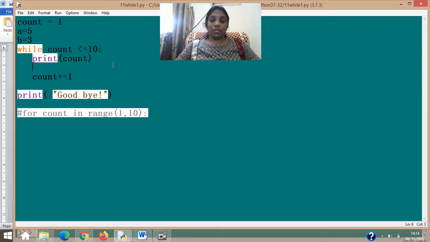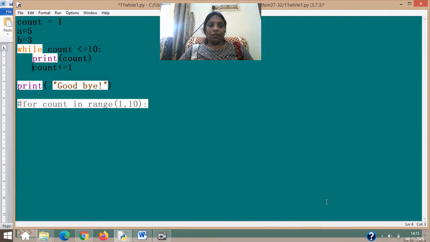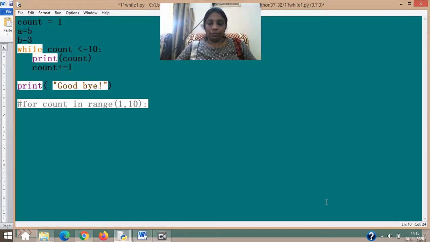The same thing which we did in our for loop with this statement. Of course, if it was till 10, I should have given 11 here in the for loop, isn't it? Then it will reach till 10, no? Yes. So in a while loop, you have different steps to do the same thing which we did in our for loop with one line. A while loop requires beginning initialization, checking condition, then executable statements.